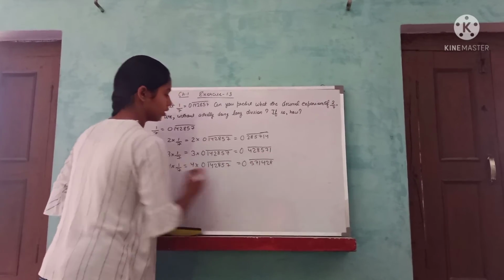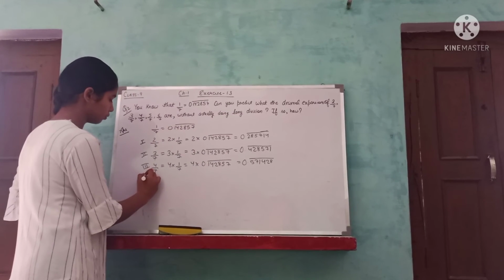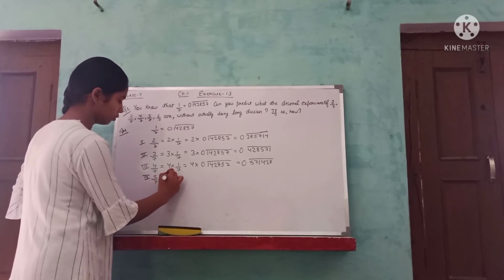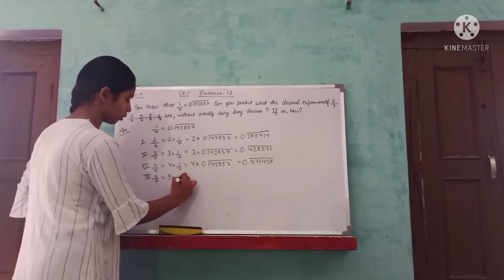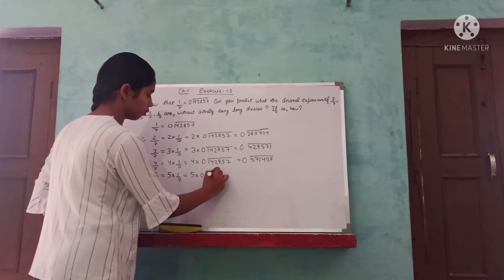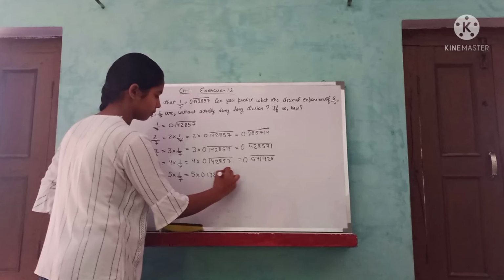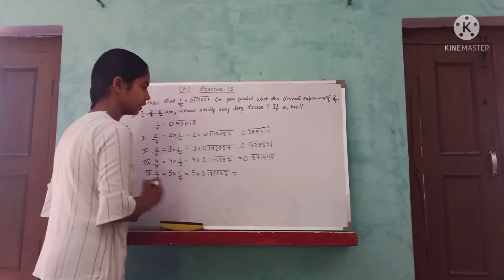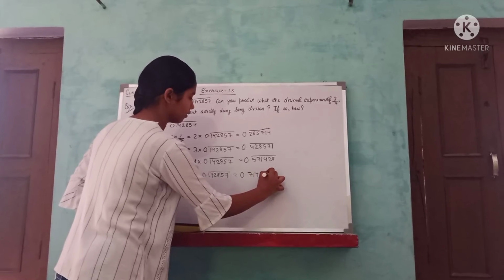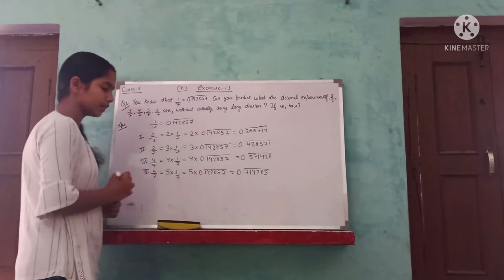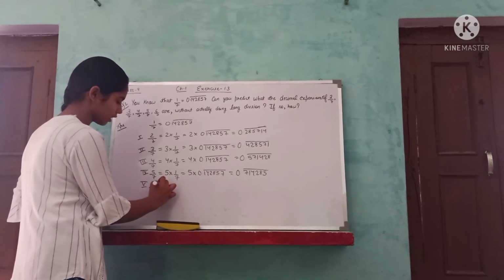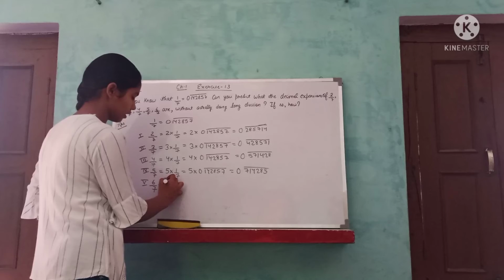0.571428. Okay. Now the fourth part is 5 upon 7, which is equal to 5 into 1 upon 7, which is equal to 5 into 0.142857. Okay, the answer is 0.714285. Okay, now the last part is 6 upon 7.